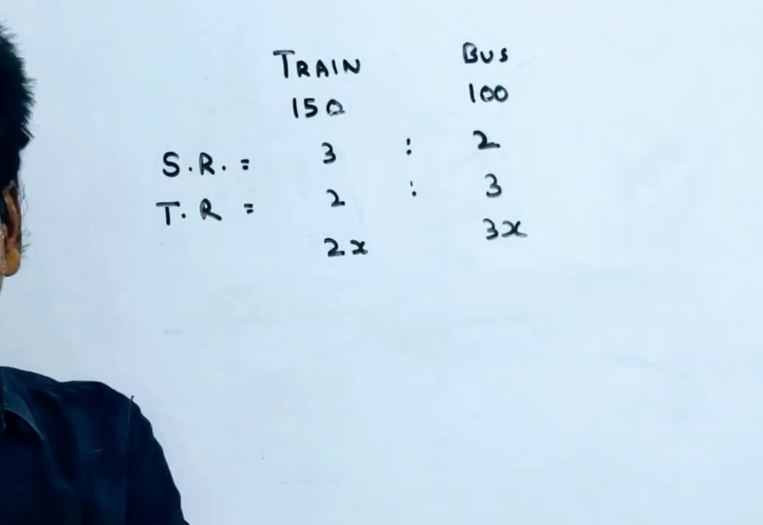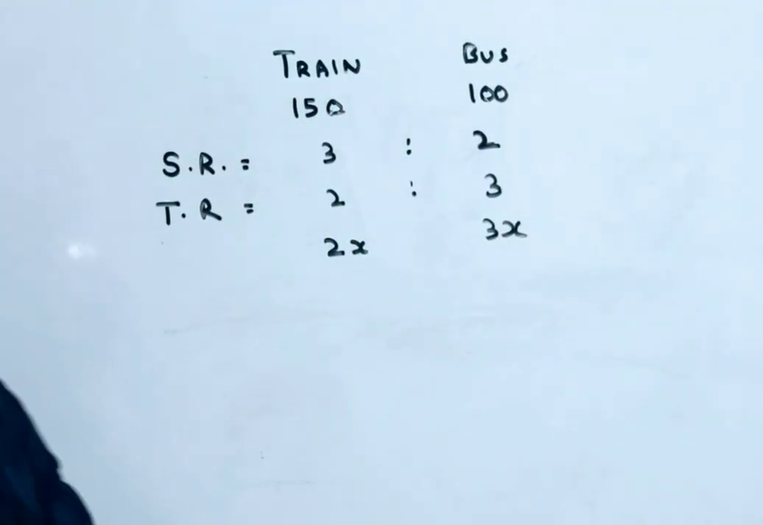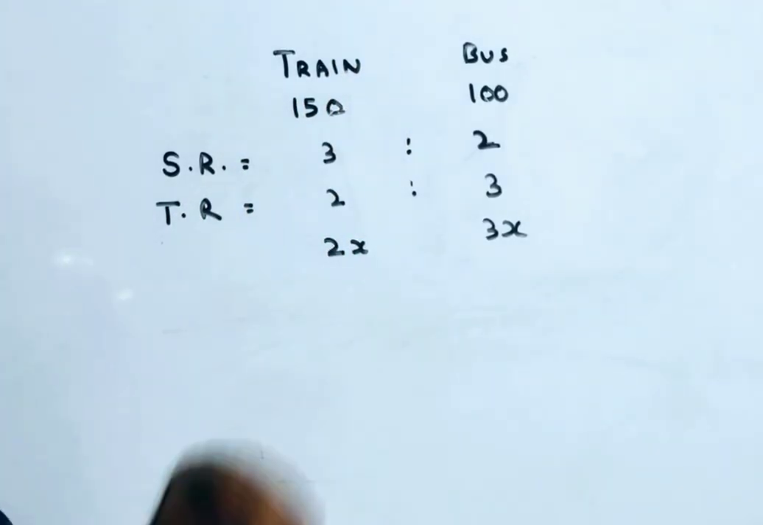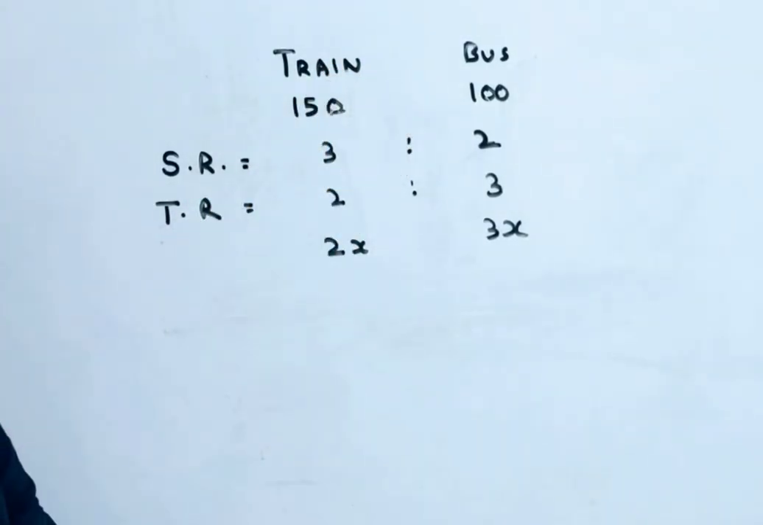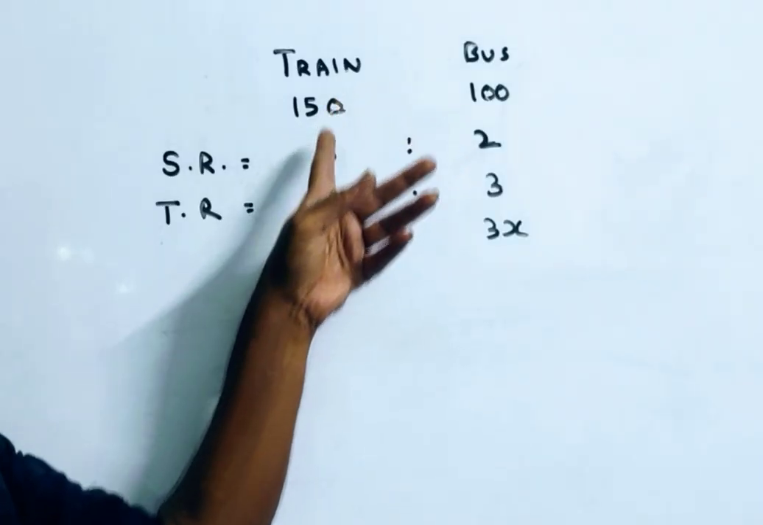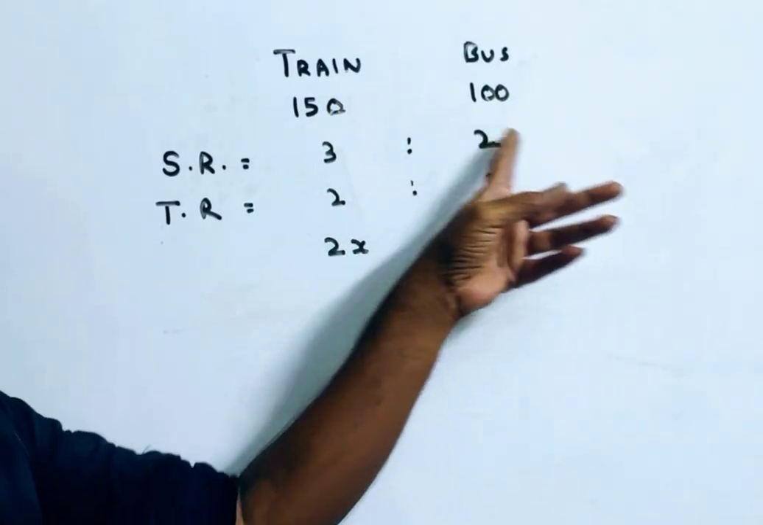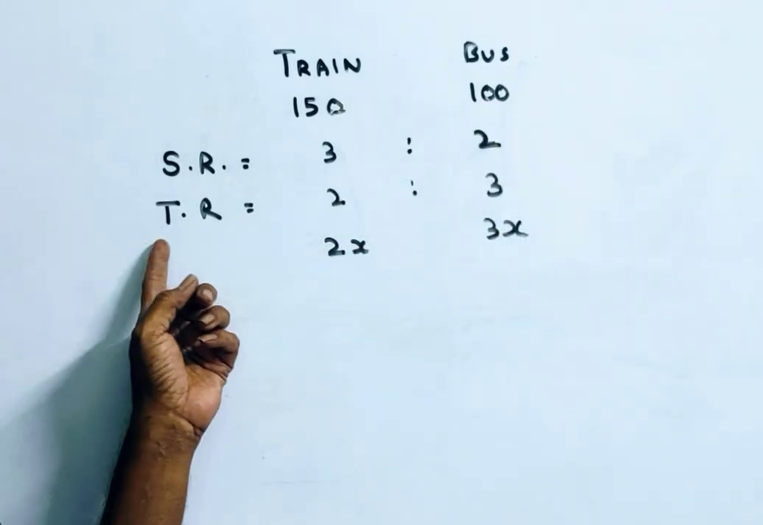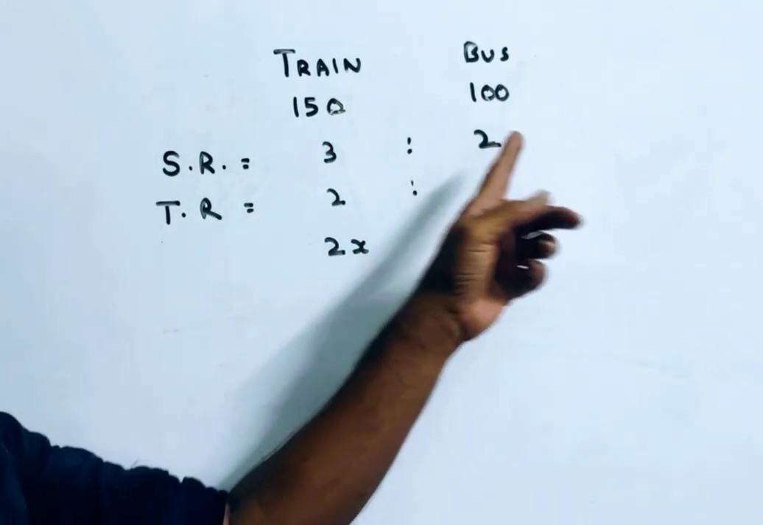Friends, say the speed of the bus is 100 km/h. Here the train is 50% faster. That means the speed of the train is 150 km/h. Friends, now the speeds ratio is 150:100, that is 3:2. Speeds ratio 3:2 implies times ratio is 2:3.